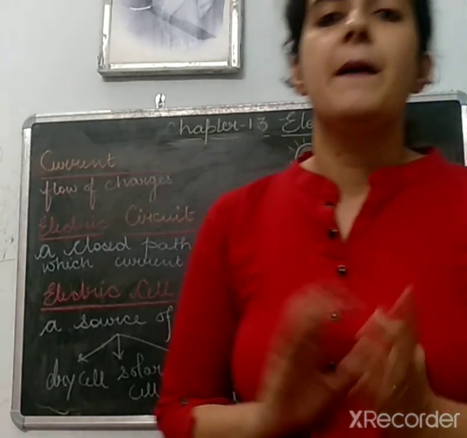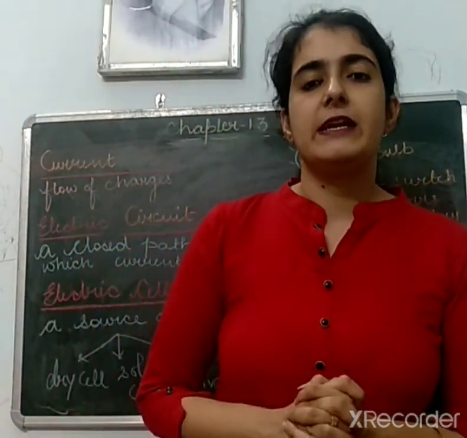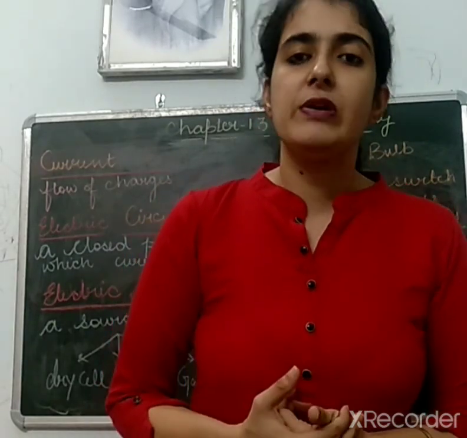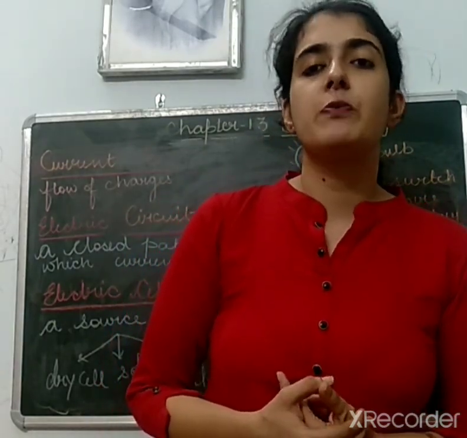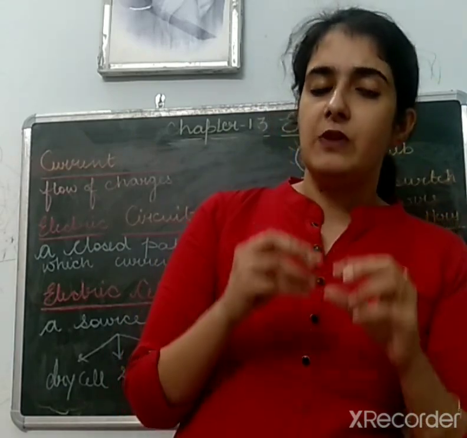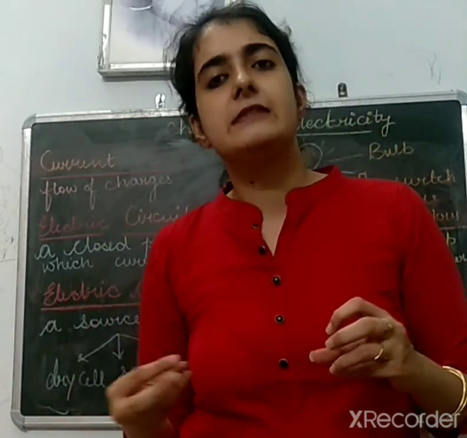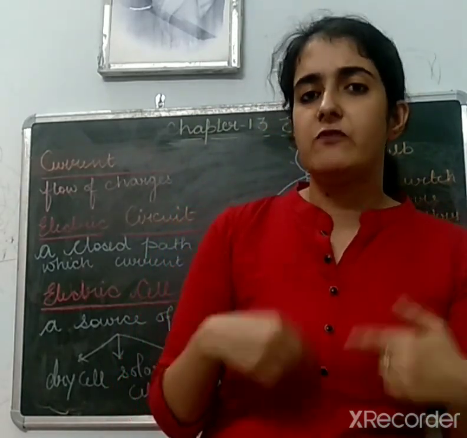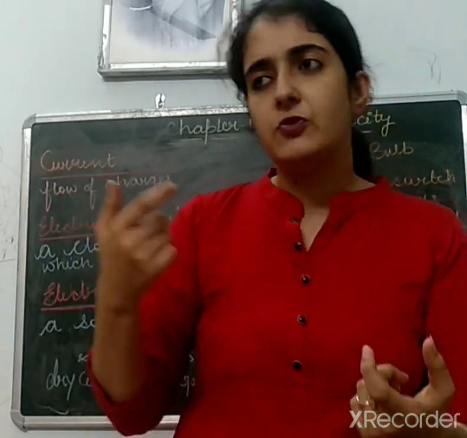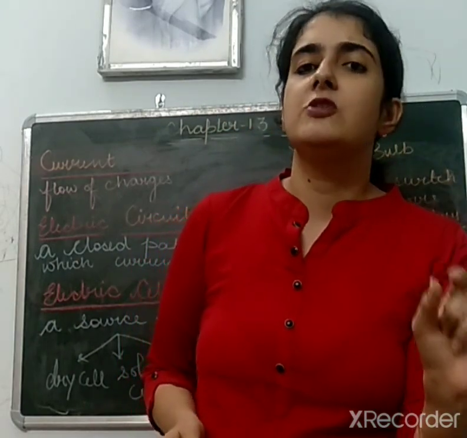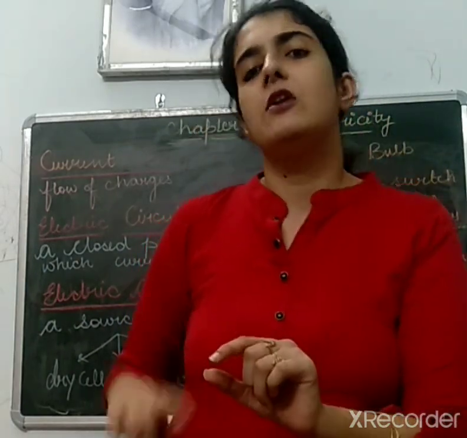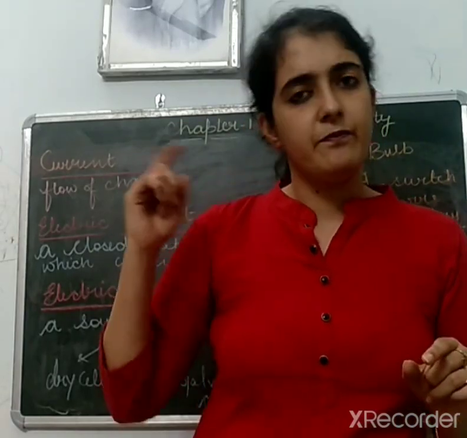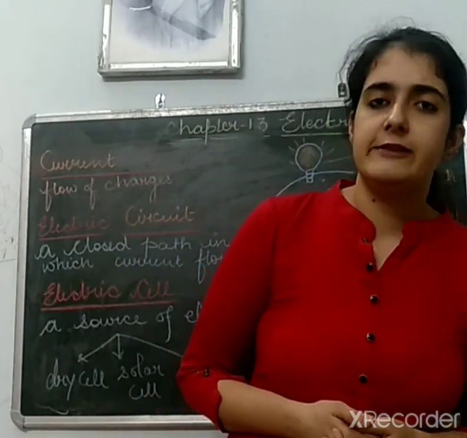The next topic is battery. Battery is what? It is the combination of two or more cells. When we join one cell to another cell, it forms a battery. But always remember, when you join one cell to another cell, the positive terminal should be connected to the negative terminal of the other cell, and the negative terminal should be connected to the positive terminal of the other cell.